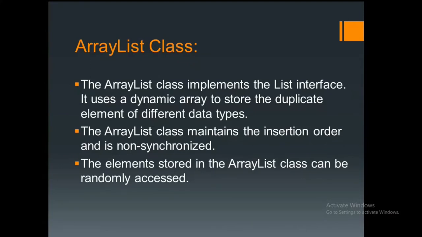In the same way, in the array list also we can fetch the data randomly. Three points I have explained here, easy points I'm going to tell you. The ArrayList class advantage is that it can accept duplicate values. The second point is that it stores the data in insertion order, and it is non-synchronized. And the third point is that we can fetch the data from the array list in any order, randomly we can fetch it out. So these three points will help you to understand the programming and everything.